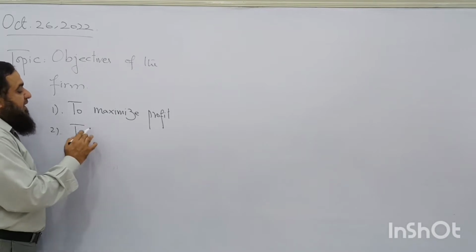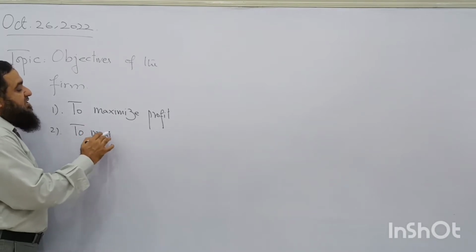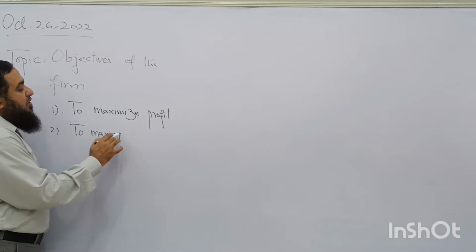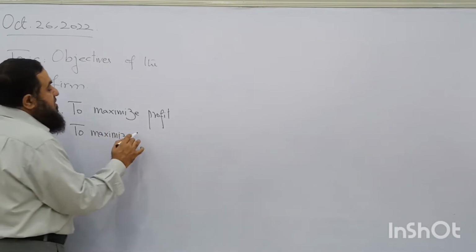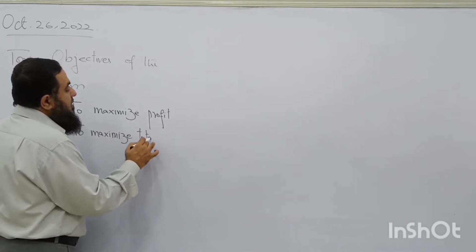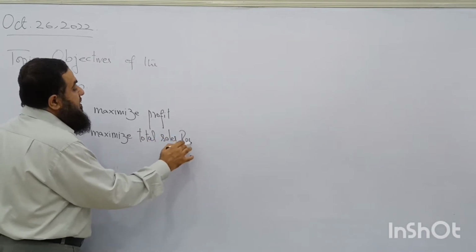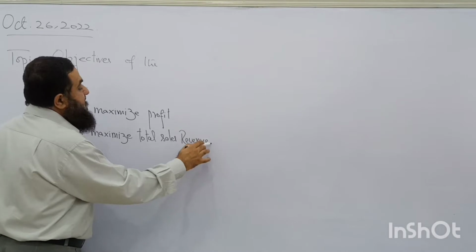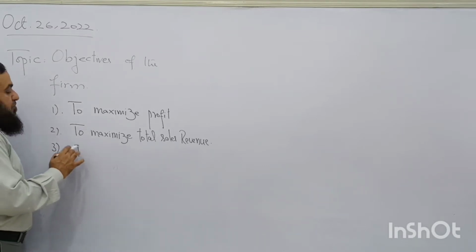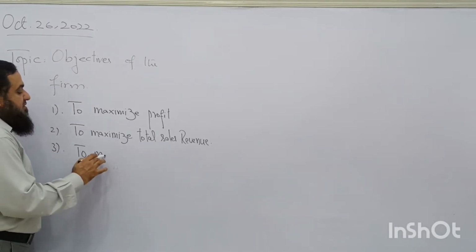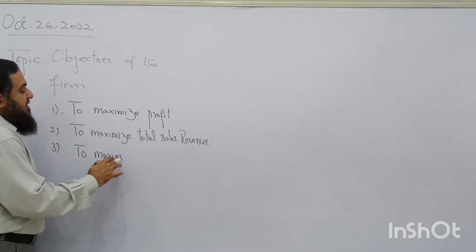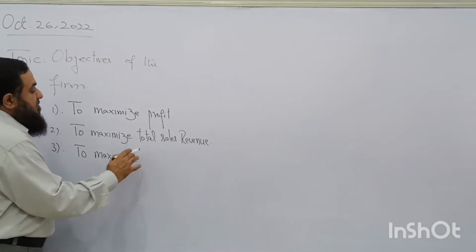To maximize total sales revenue. Alright, this is another objective of the firm. What is the third objective of the firm? To maximize sales.